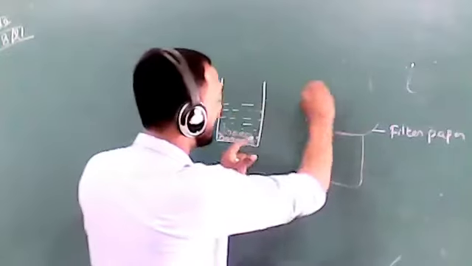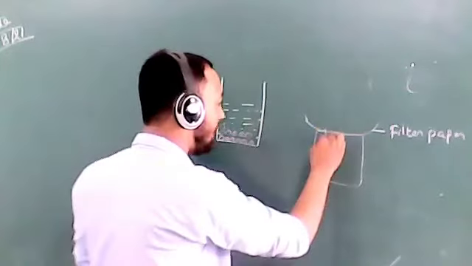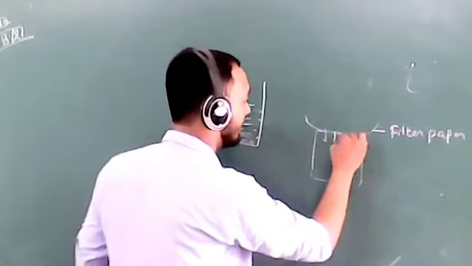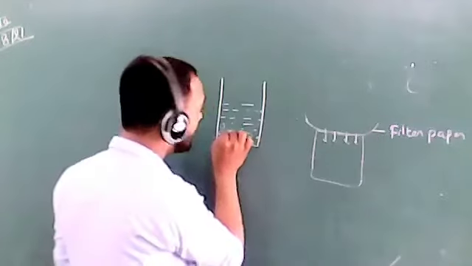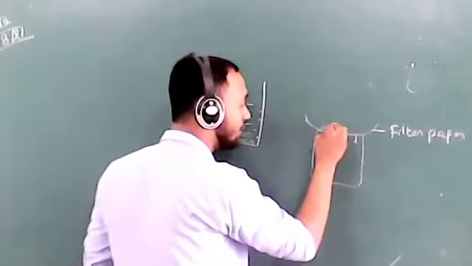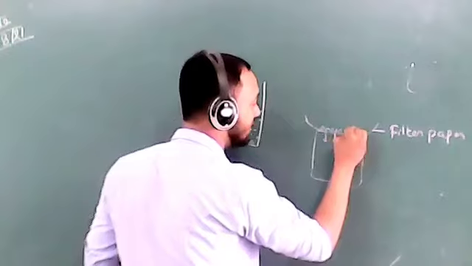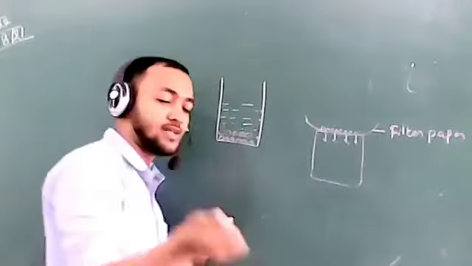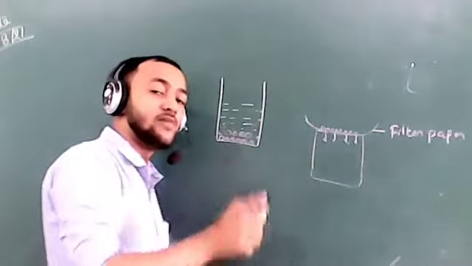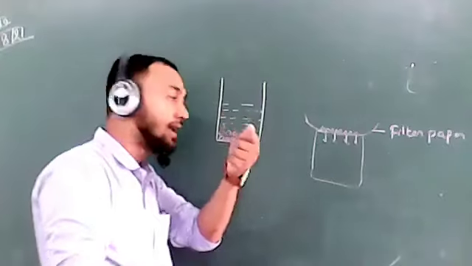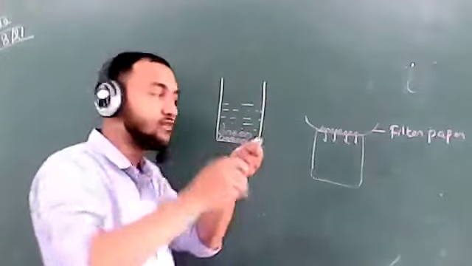What happens? All the water will pass through this filter paper, and the insoluble solute will be here, just like tea leaves. When we are transferring the tea from the cooking pan to the cup, we use that filter, and the tea leaves get stuck in the filter paper.